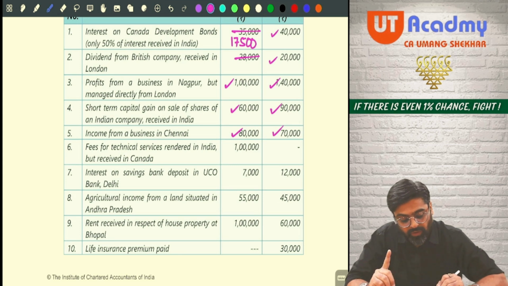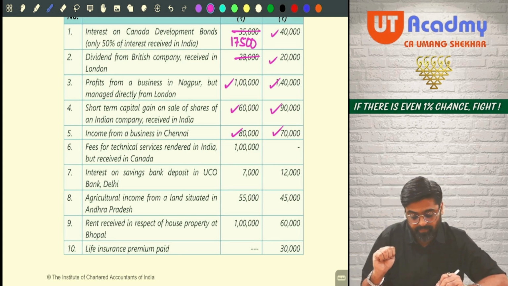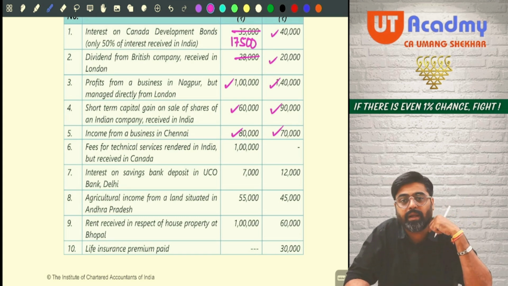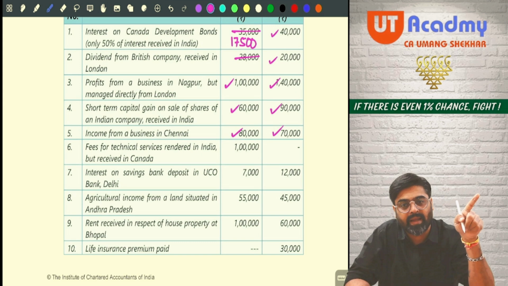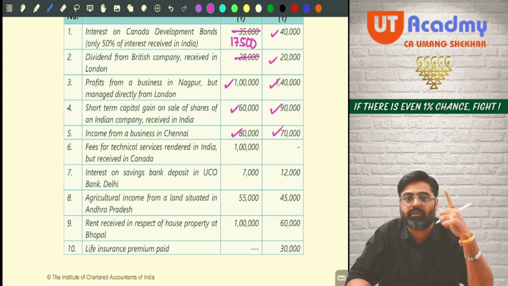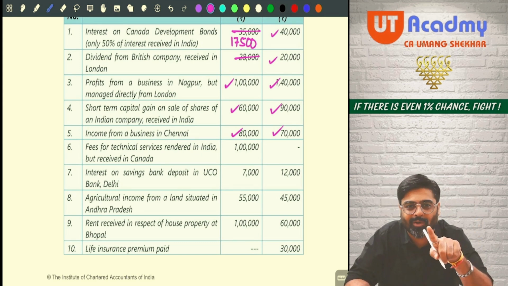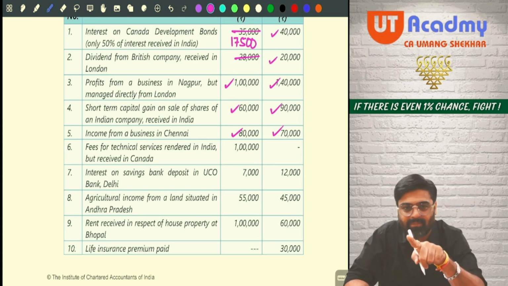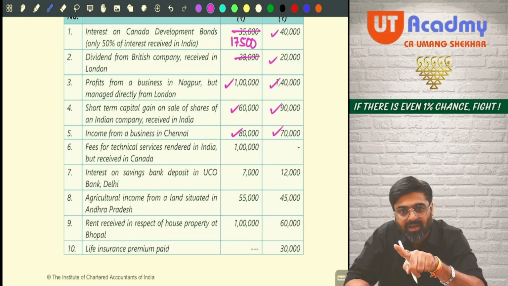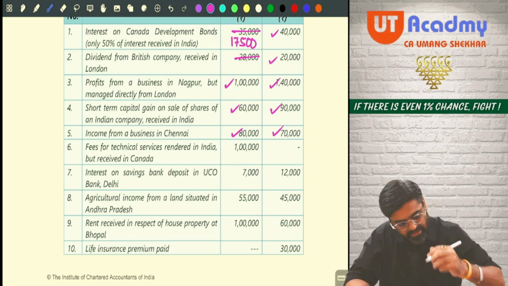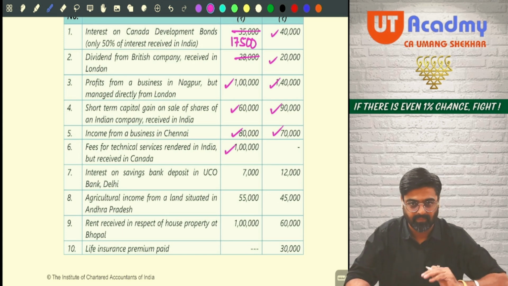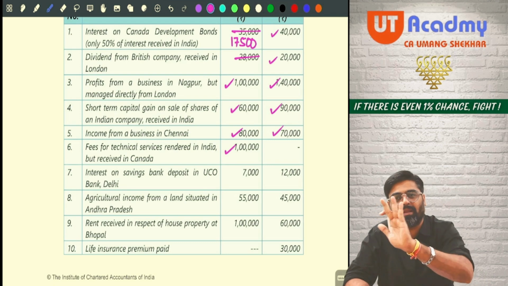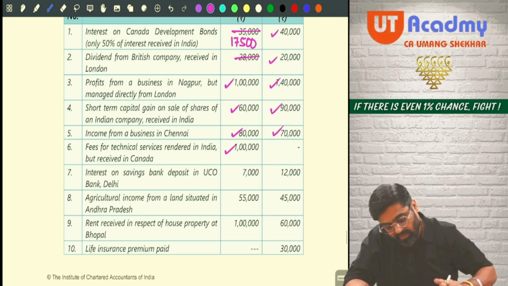Next one. Fees for technical services rendered in India but received in Canada. Where were the technical services rendered? It was rendered in India. And for any technical services which are rendered in India, whatever fees you are receiving, that is deemed to accrue or arise in India if it is received outside India. Yes or no? So section number 9 says that this is your Indian income deemed to accrue or arise in India, taxable for non-resident, as well as ROR. But ROR is not earning that income, so it will be taxable in the hands of Ramesh. Yes or no? Next one.